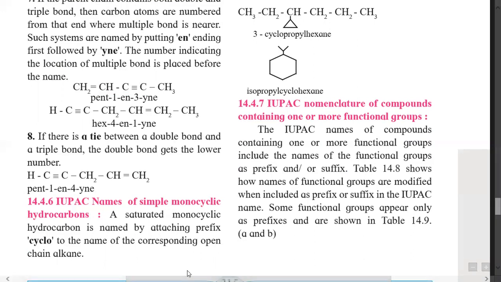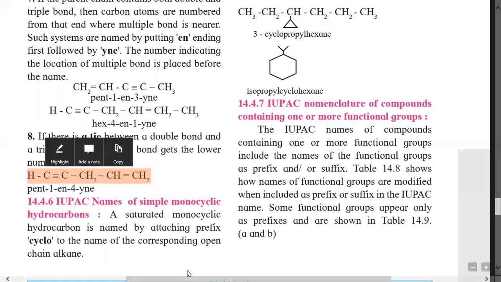The example is CH triple bond C, CH2, CH double bond CH2. It is 5 carbon containing. Now here the double bond is at one end and the triple bond is at the other end. So from which side will we give the numbering?